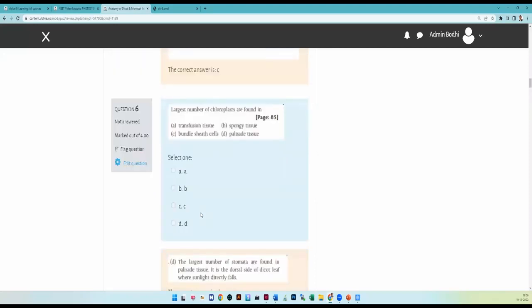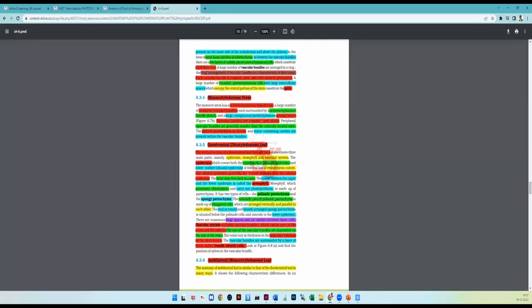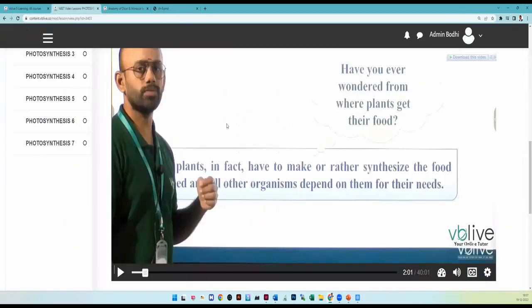You can take any number of tests on the same topic. You need not worry that once you appear, it will not come again. No, it will be there forever. You can attempt the same topic 1,000 times, so you will get more practice. Then you can be confident that for page number 85 in biology, whatever question they ask, I am ready for that. That way you can prepare. So this is all about line by line, page by page preparation with the NCERT textbook and videos.